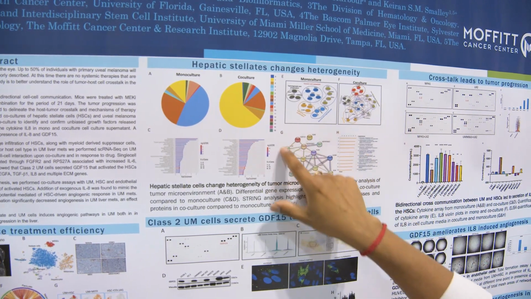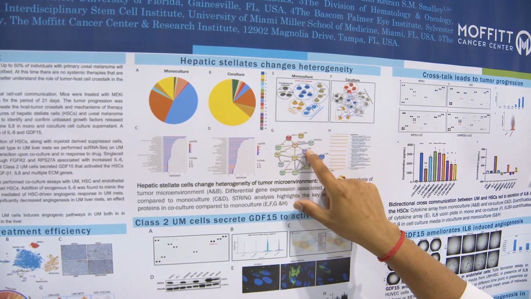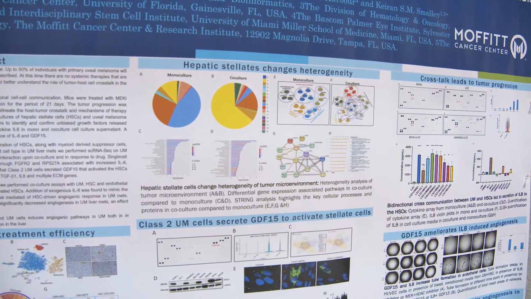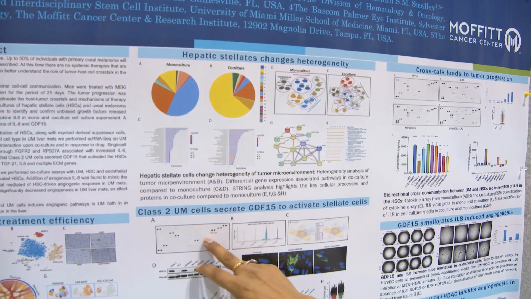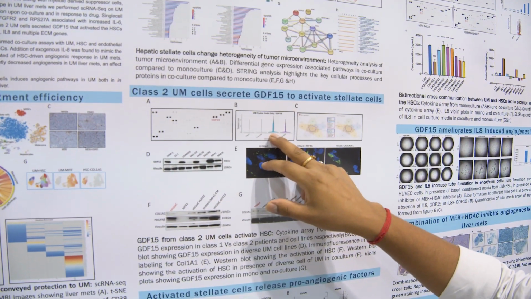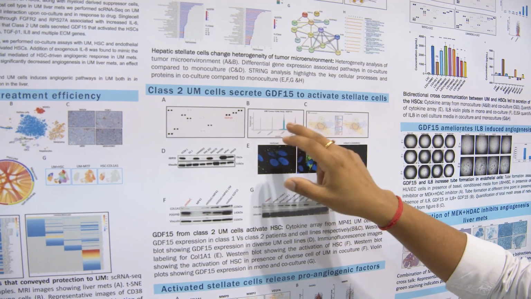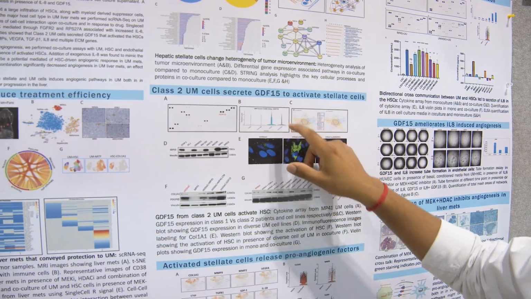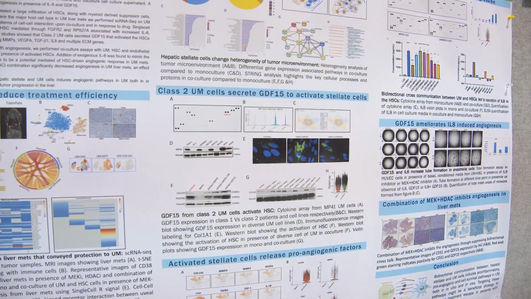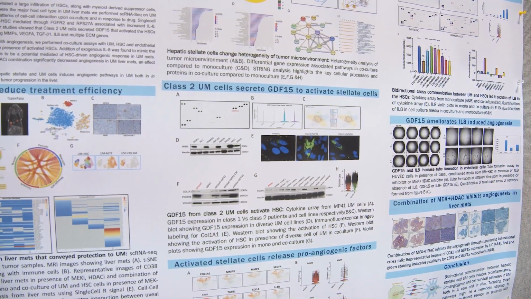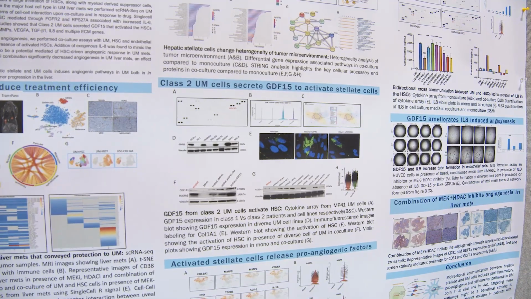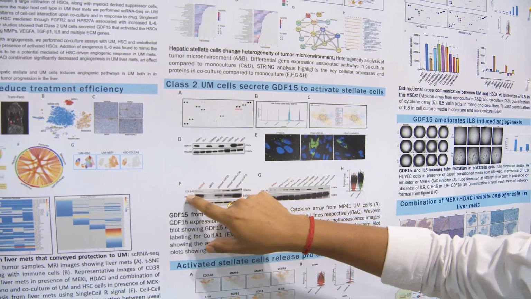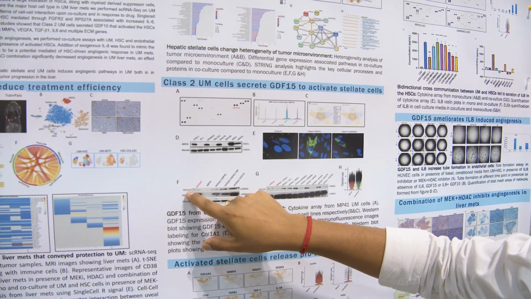Clearly there was an increase in STAT3, FOS, JUN-D and GDF15. GDF15 is involved in metastasis. Therefore, we checked clinical samples from Dr. Harbour's lab in Miami, and we saw that class 2 patients have higher GDF15. This is interesting because class 2 patients have a 70% chance of going on to liver metastasis.